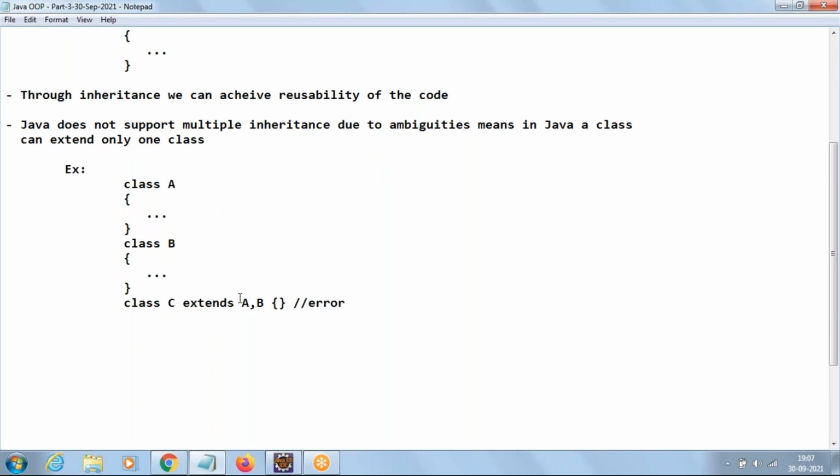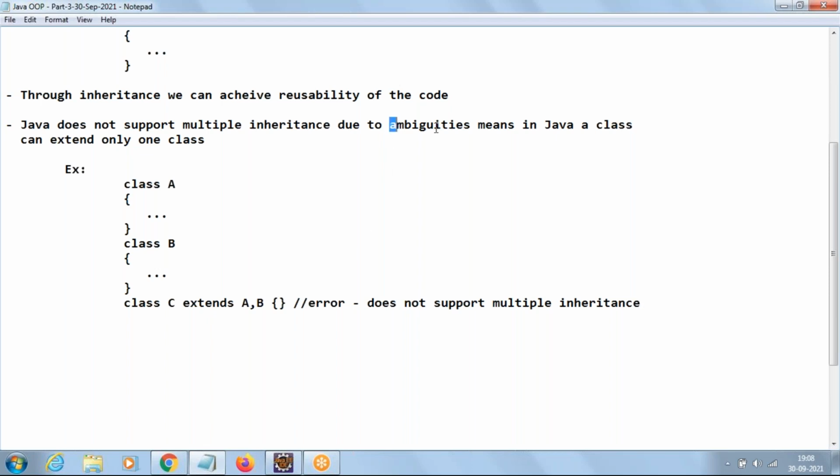So in Java, we cannot extend multiple classes. That's the meaning of not supporting multiple inheritance. If a class extends multiple classes, we call it multiple inheritance. But Java won't support it. In Java, a class can extend only one class. If I try to extend multiple, it goes with an error.